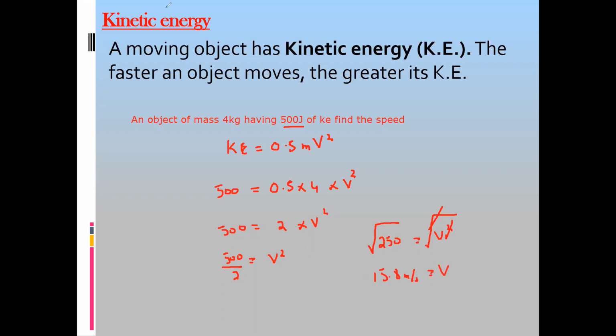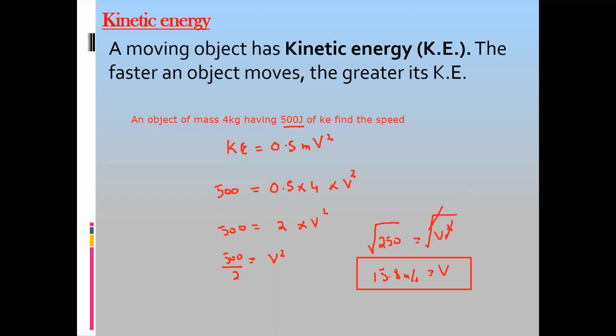So you may have a question in which you have kinetic energy and they may ask for the speed, or you have mass and speed and they may ask to find the kinetic energy, or you have kinetic energy and speed and they may ask to find the mass of the object. Is the concept of kinetic energy clear?